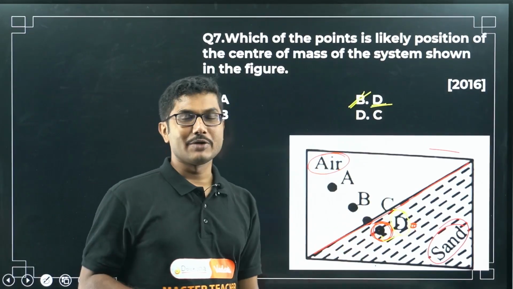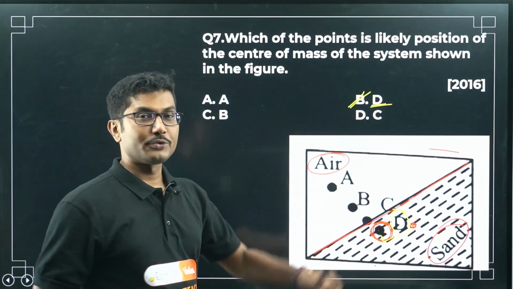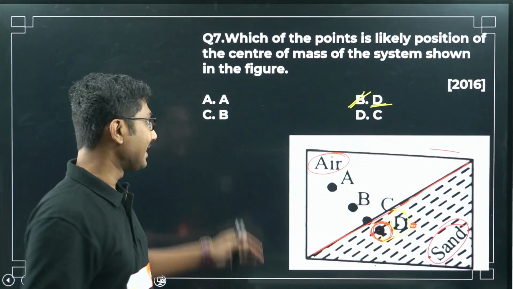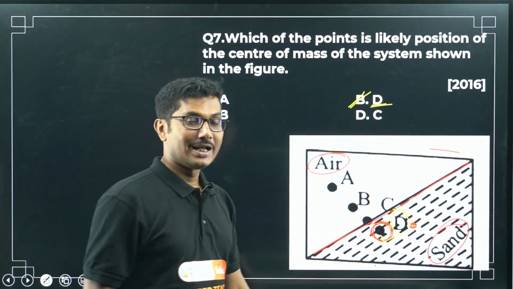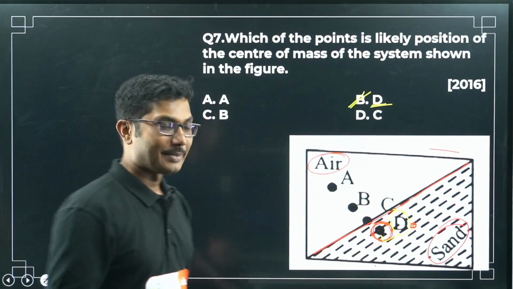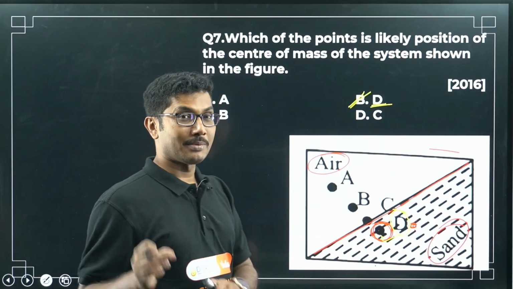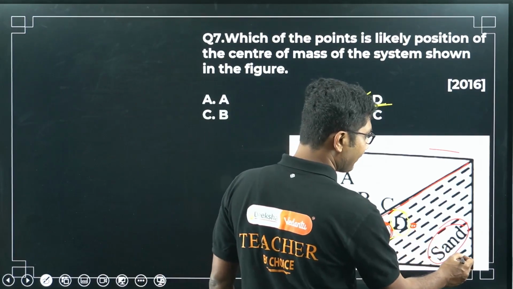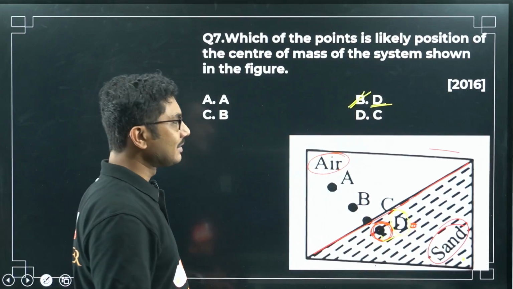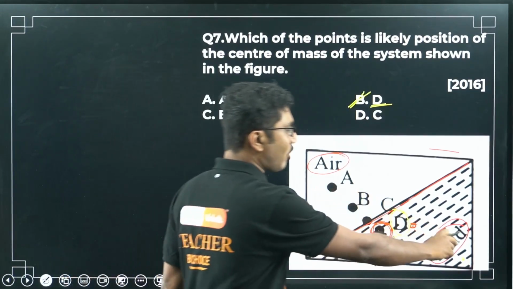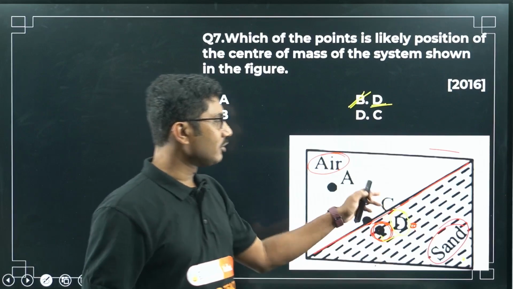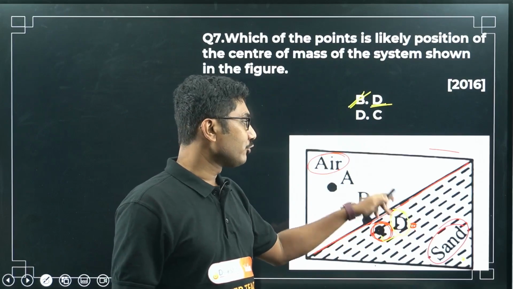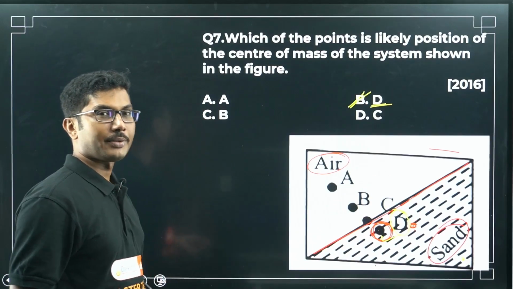In some cases maybe they will give you 1, 2, 3, 4. In that case you have to choose the correct point and then answer it. That's why they have changed the order as well. They have not given A for A, B for B, C for C, D for D. They have changed the order so that you may be confused. Now you should remember that it should be closer to the heavier point, and it should not be at the end of the heavier point as well. Unless it's a super heavy object exactly located at the corner, only then will it be exactly at the corner. Otherwise it will be somewhere between the lighter portion and heavier portion, but closer to the heavier portion as compared to the lighter portion.